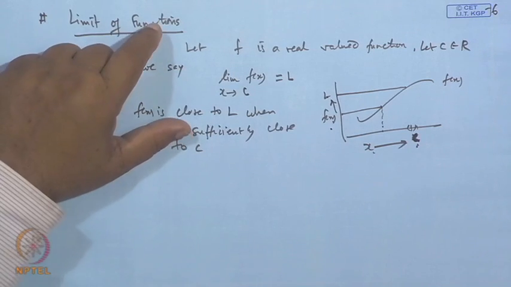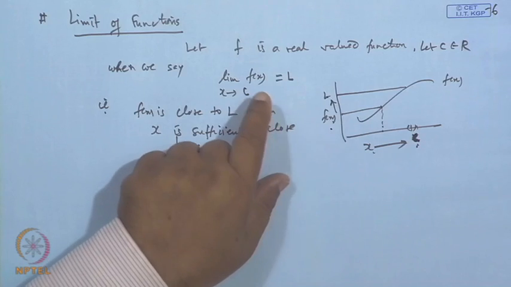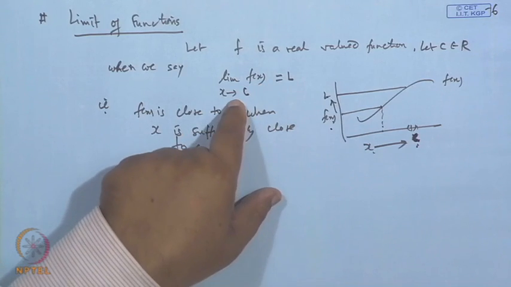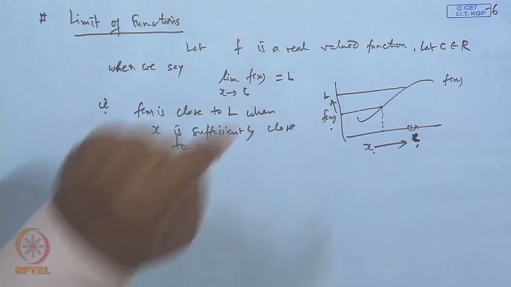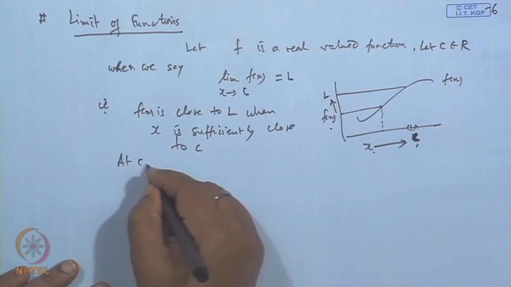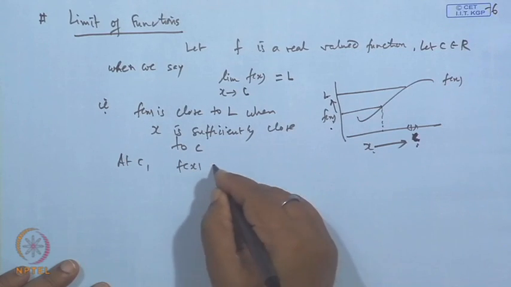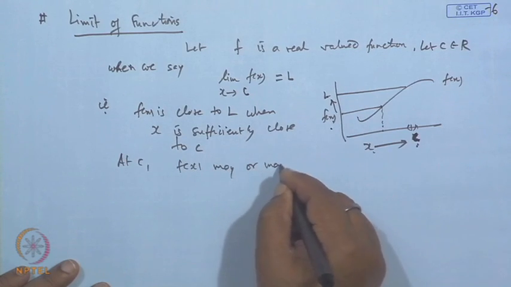That is the meaning of the limiting behavior of the function f(x) at the point c. At c, the function f(x) may or may not be defined.